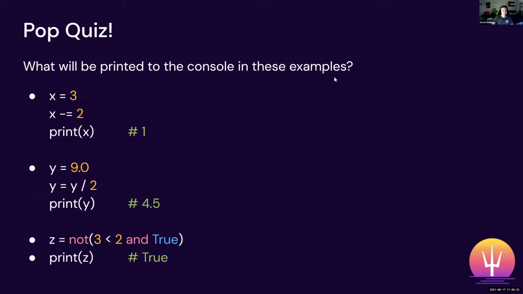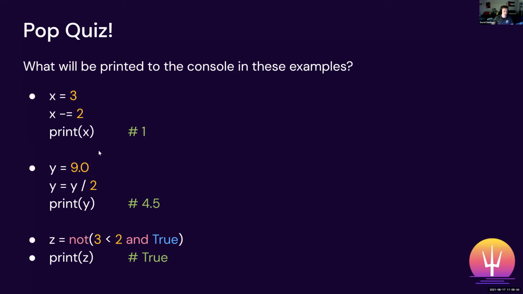All right, so let's go over the examples to the pop quiz. So the first one, we have a variable x set equal to 3, and we're subtracting 2 from x. And now if we print x, well, we have 3, we took away 2, and so our answer is going to be 1. 1 will be printed at the console.